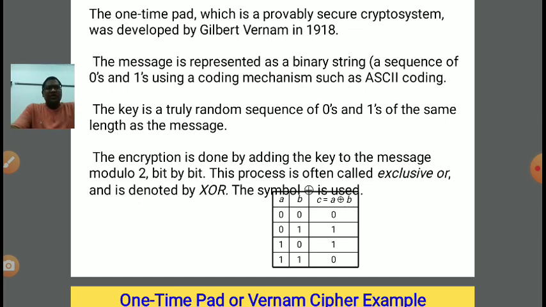Now, one-time pad is a secure crypto system. It was developed by the scientist Gilbert Vernam in 1918. Clear? The message is represented in a binary string, a sequence of zeros and ones, using a coding mechanism called ASCII coding. ASCII stands for American Standard Code for Information Interchange, right? Now, what do we mean by ASCII? Let me give an example.